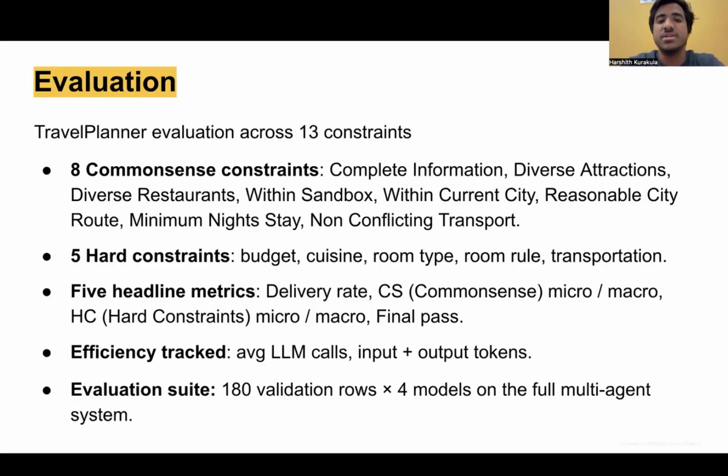Okay, moving on to evaluation, we score every plan on the 13 TravelPlanner constraints: 8 common sense rules like diverse restaurants and reasonable city routes, and 5 hard rules like budget, cuisine, and room type. The headline metrics are delivery, common sense, and hard constraint pass at micro and macro, and final pass, which requires every rule to hold. We also track LLM calls, tokens, and latency, because a planner that burns 10,000 tokens for a 3 day trip isn't practical. All 4 models share the same tool context, so it's apples to apples.